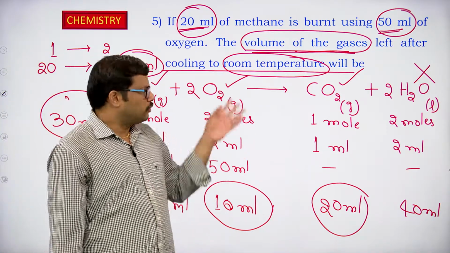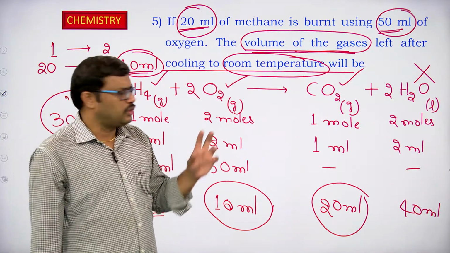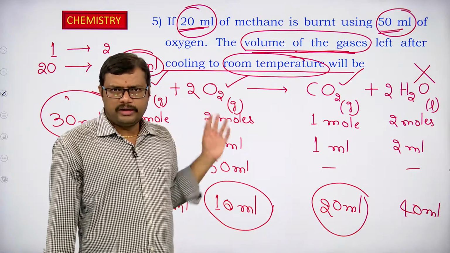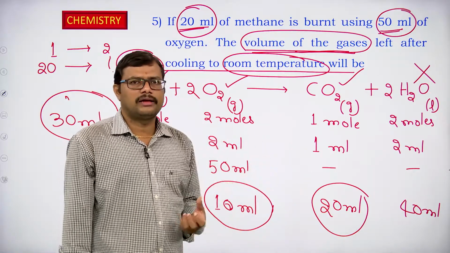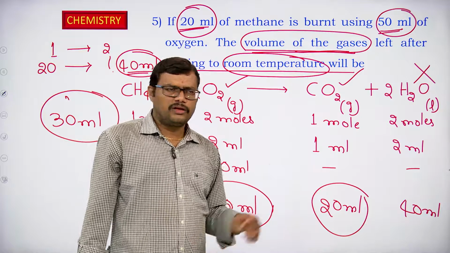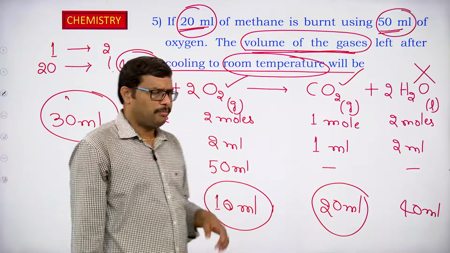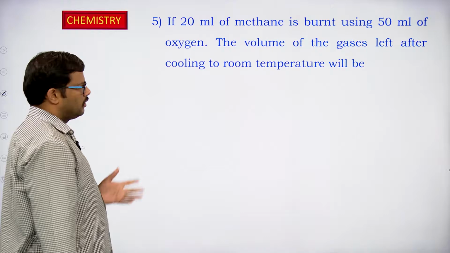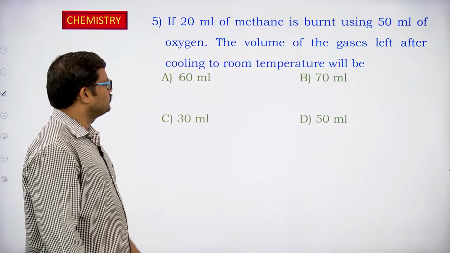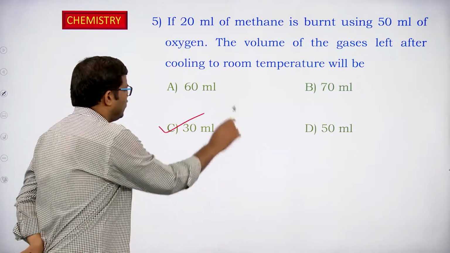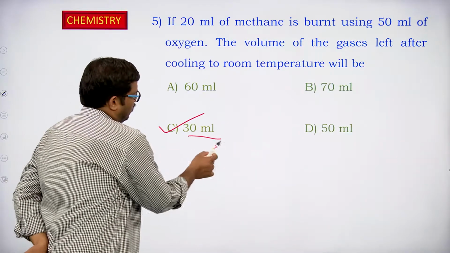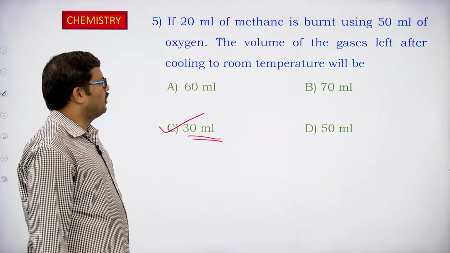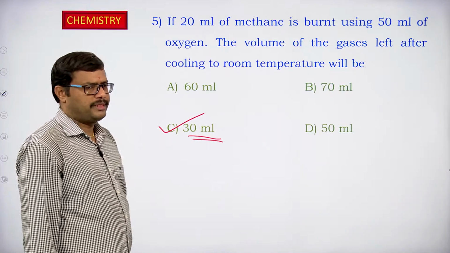Okay. So for these kinds of questions, you have to write the balanced equation, then apply the concept of Avogadro in terms of volumes, and then calculate the volumes of the required components. I think you got a clear idea from this particular question, right? Yeah, C is the correct answer. 30 ml of gaseous volume is left after cooling the reaction mixture to room temperature.